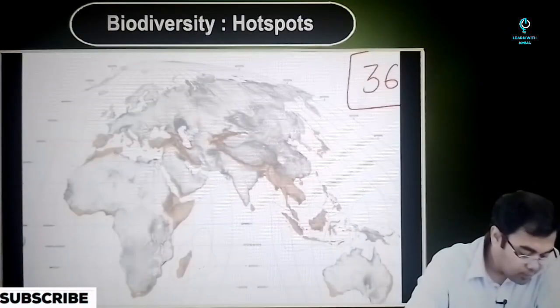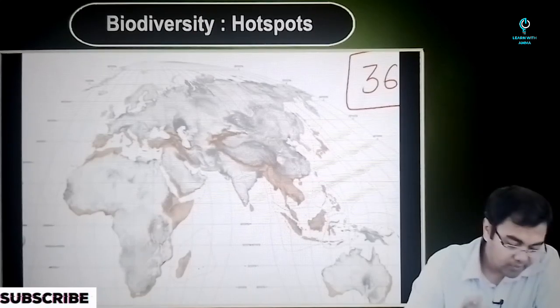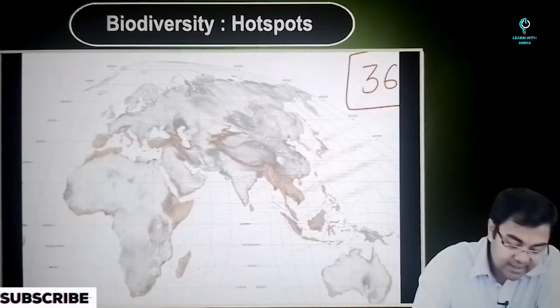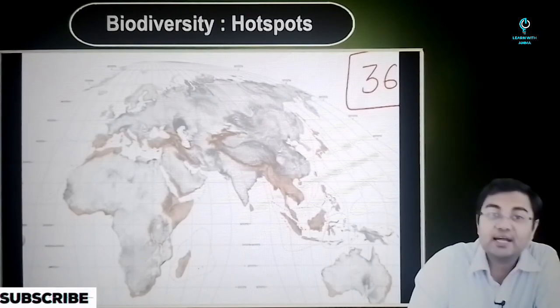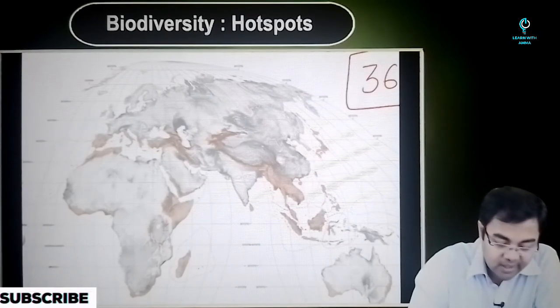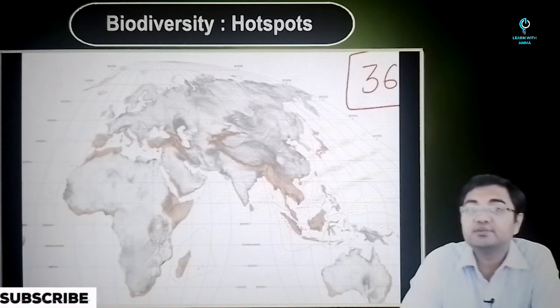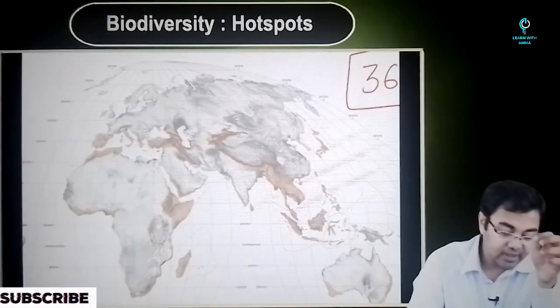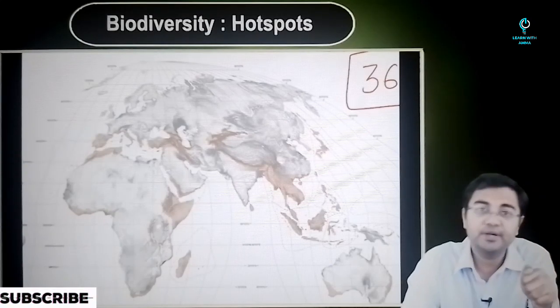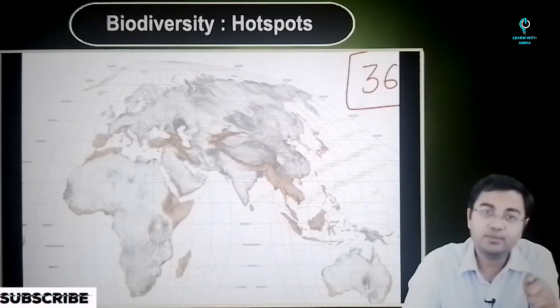So again, going back to the map, when you look at India, what do you see? You see that the Himalayan region comes under hotspots of biodiversity, the Western Ghats area comes under the hotspots of biodiversity, and the northeastern region of India comes under hotspots of biodiversity. Not only this, even the Andaman and Nicobar Islands also come under hotspots of biodiversity when it comes to India.